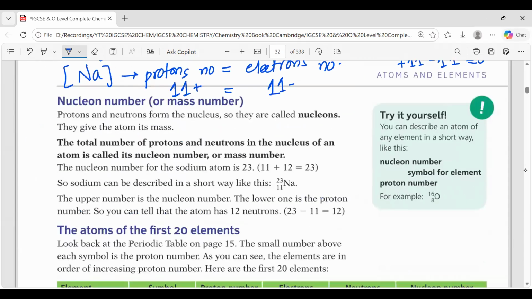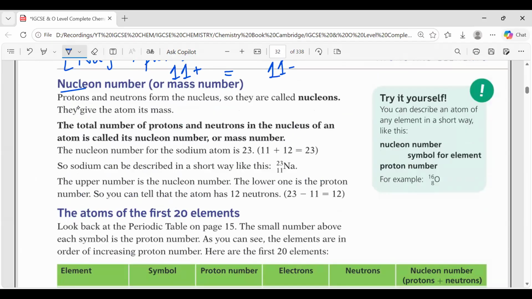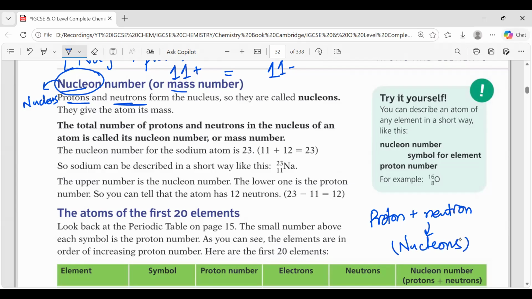What is the nucleon number or mass number? This is when you add protons and neutrons in the nucleus. That's why it is known as nucleon number, because they are present in the nucleus. Collectively, the protons and neutrons are known as nucleons.